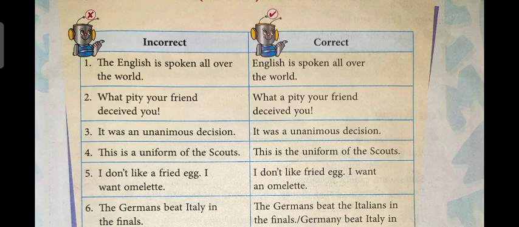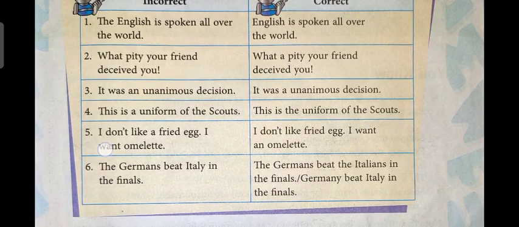What pity your friend deceived you. What a pity. It is a anonymous decision. An anonymous. This is a uniform, not an uniform. I don't like a fried egg. I don't like fried egg. The Germans beat Italy in the finals. The Germans beat the Italians in the finals, because Germans and Italians refer to the residents of countries.